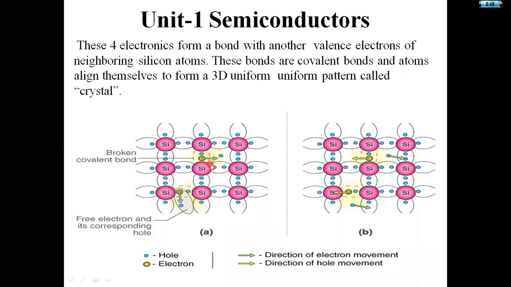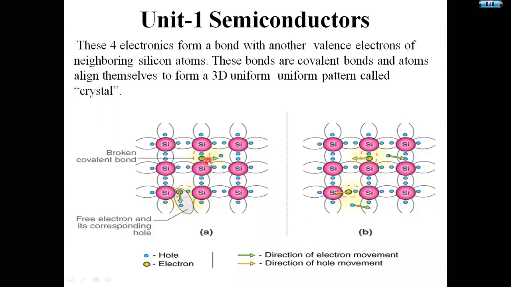The breaking down of a covalent bond is taking place, and due to that, one electron and one hole get created. This is the main point. What is an electron and what is a hole? Hole means a vacancy created in the covalent bond. These are the points we need to memorize.